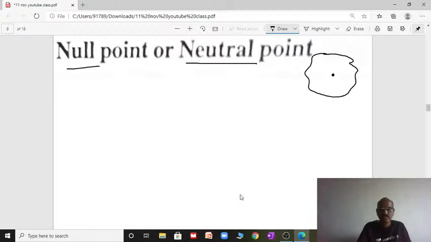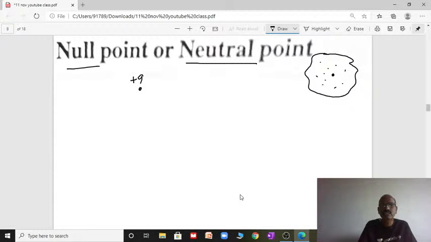Assume a system of charges, n number of charges are there. In case of a system of charges, the net electric field at a point is zero. That point is called the null point or neutral point, right? Now the 2 point charges, assume, right?